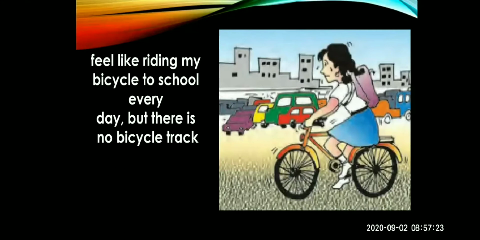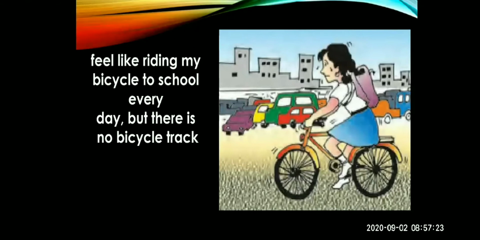You can see there is a lot of traffic, lots of vans, buses and cars, and she is very small, so she cannot ride a bicycle properly on the road, because there are lots of vehicles. So what problem is she facing? She wants to ride a bicycle and go to school on her bicycle, but there is no special track for the bicycle. Government might not have built this street.